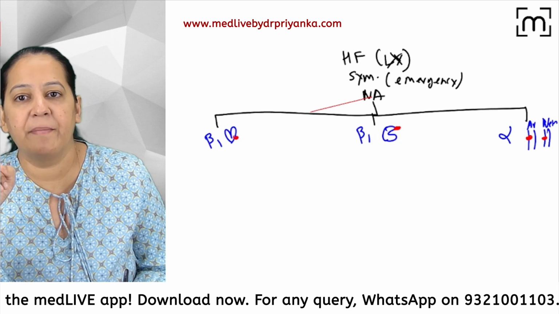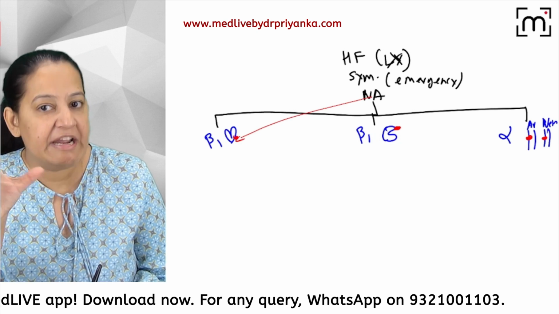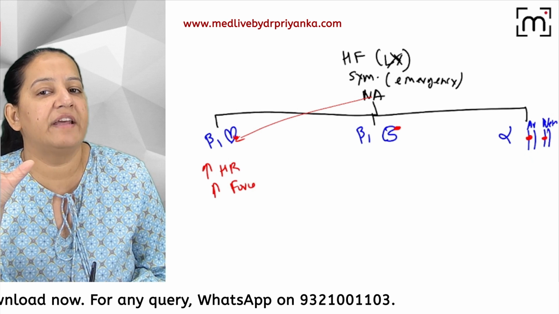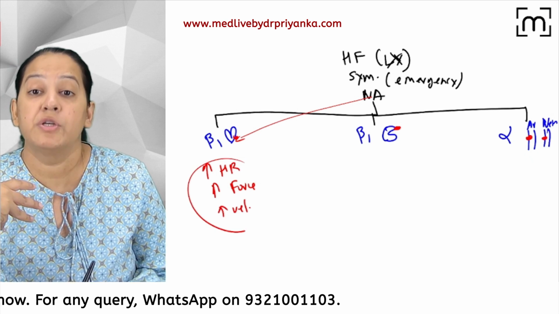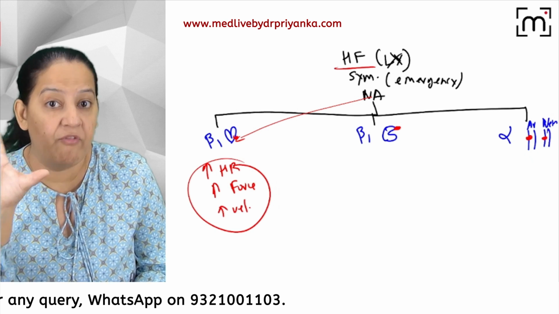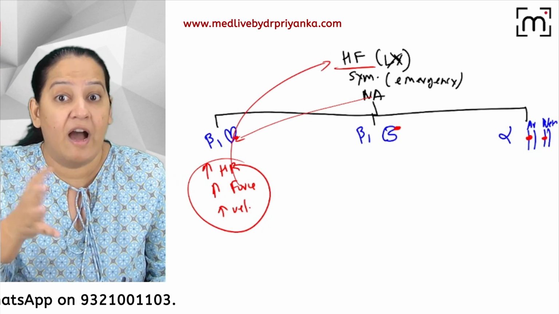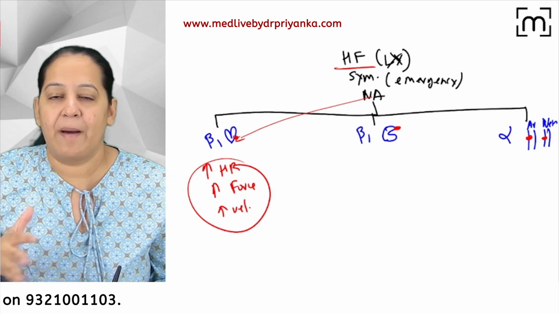So if noradrenaline is coming and binding with the beta 1 of the heart, it is increasing the heart rate, it is increasing the force of contractility, and it is increasing the velocity of conduction. So it's good because the heart is failing. I want it to increase the force, contractility, velocity because the heart is failing. I want it to get increased. So this is happening and it's good.